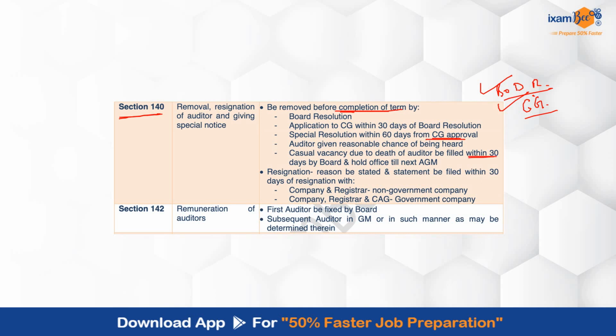Now if we talk about resignation, that can be done by the auditors. So a statement with respect to that and the reason with respect to that is required to be filed within 30 days of the resignation. With whom? If it is a non-government company, तो company और registrar के पास, और अगर government company है तो company and registrar के अलावा CAG के पास, जो कि Comptroller and Auditor General को दिया है.